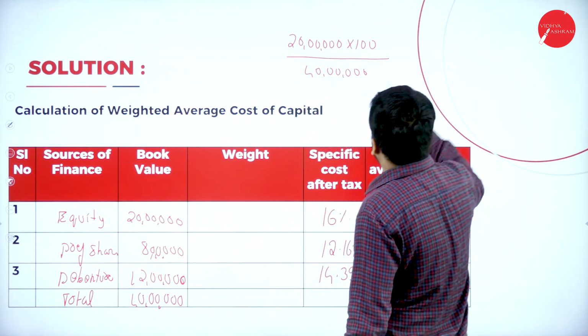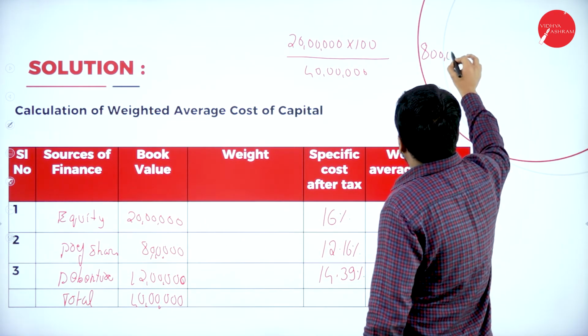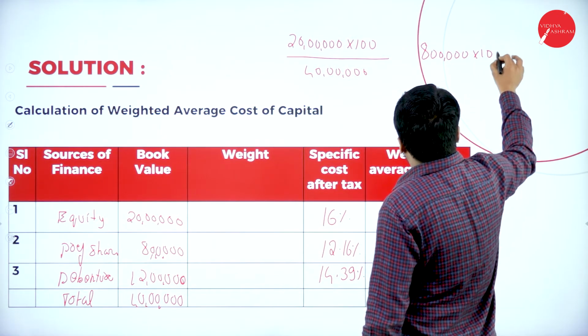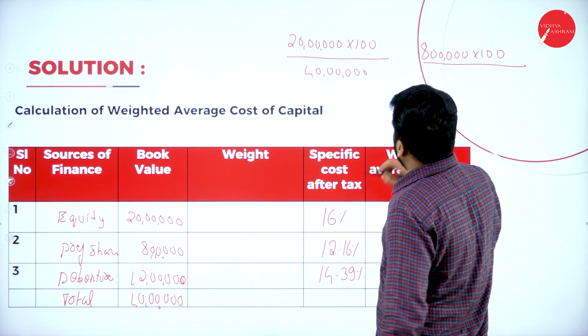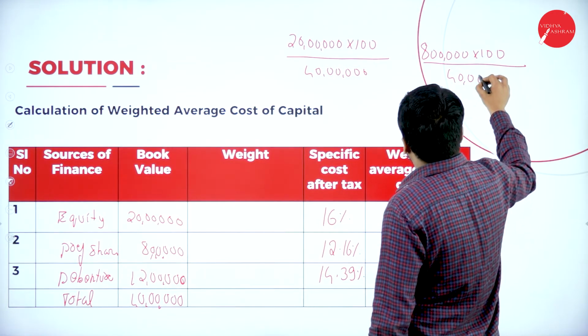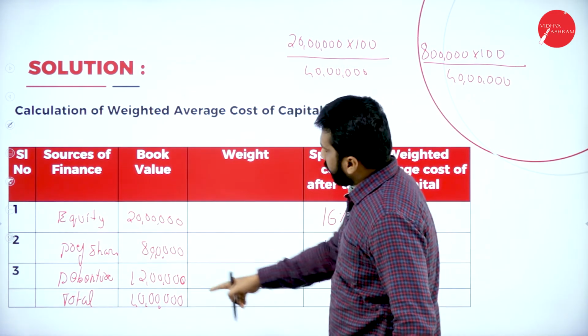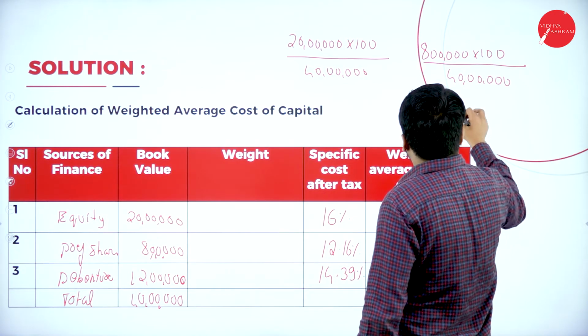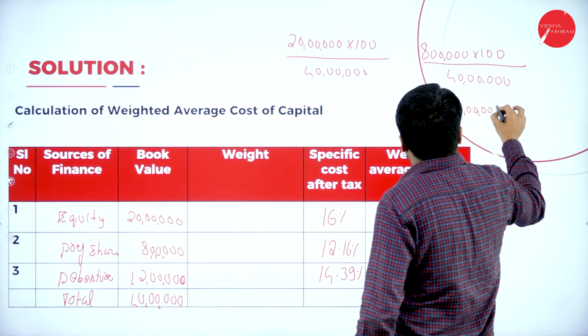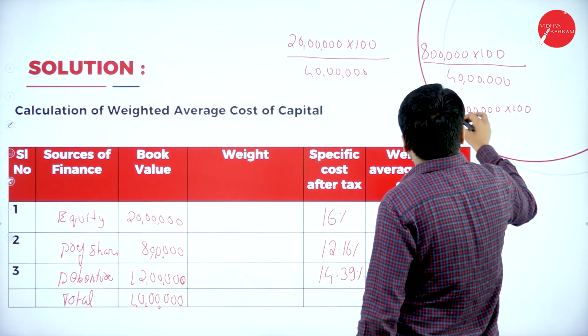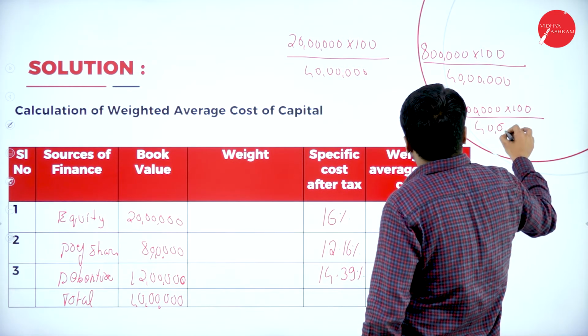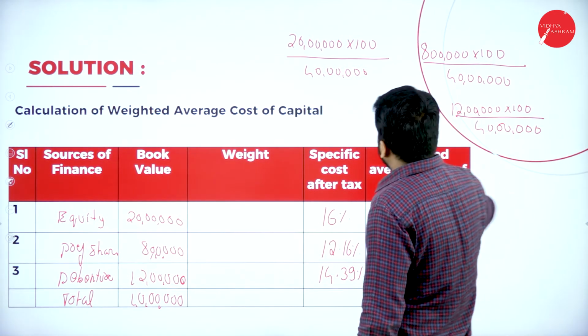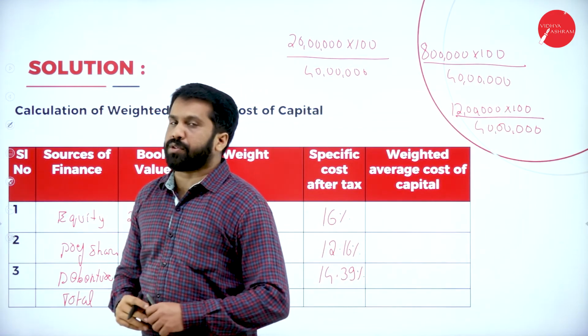Similarly, second one, 8 lakh into 100 divided by 40 lakh. And the third one, 12 lakh into 100 divided by your total, 40 lakh. These are the calculations we are supposed to do.